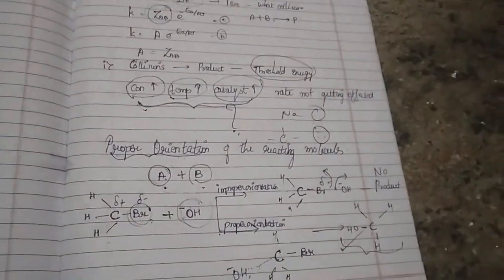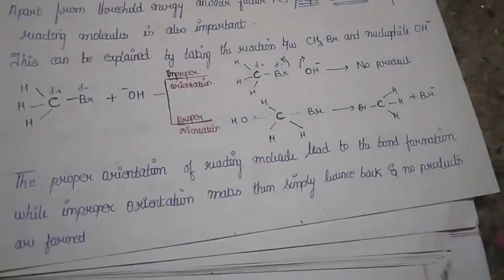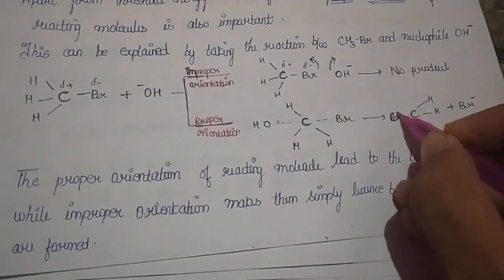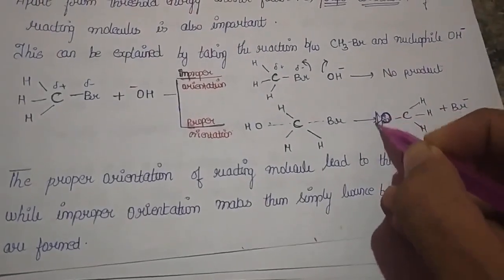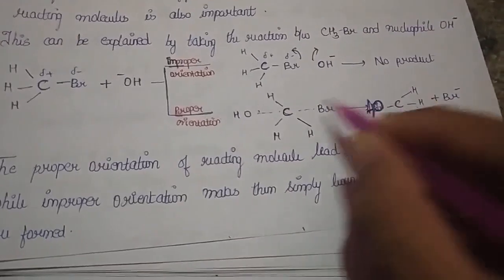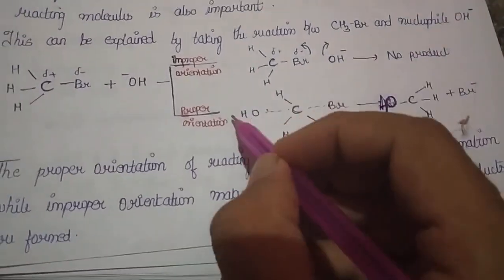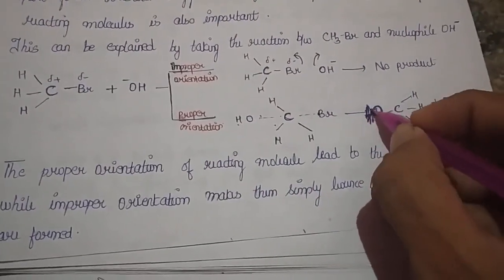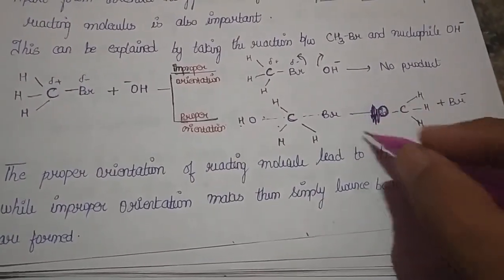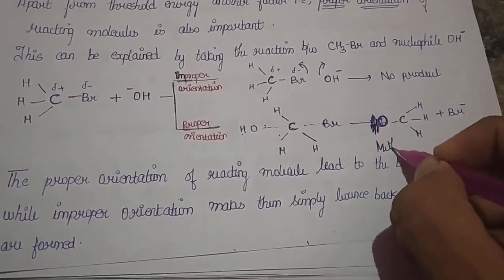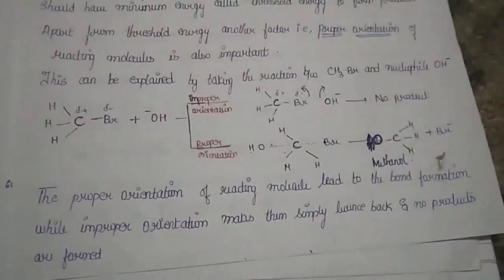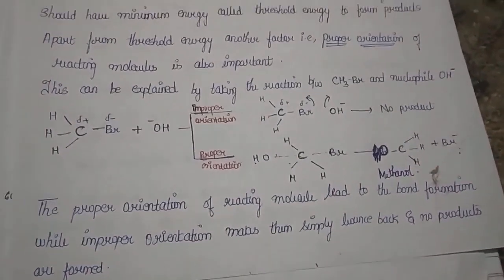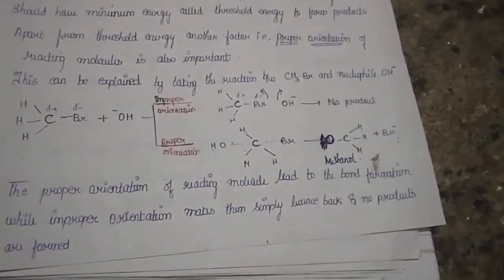Please do remember, in my notes I have written it as Br. So make it an OH over here, because we are getting the final product as methanol, because bromide will be getting out, whereas your OH comes and forms a bond. Please make it OH. CH3OH, or methanol, will be formed over here. Methanol, CH3OH plus Br minus. So this is what our collision theory is lacking to explain.